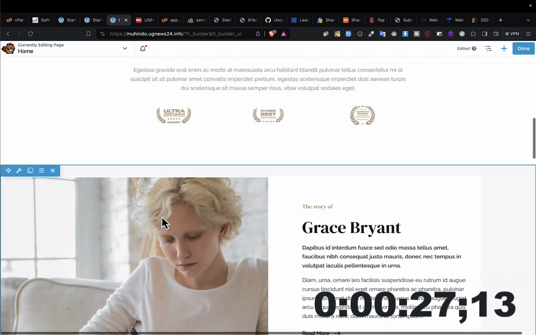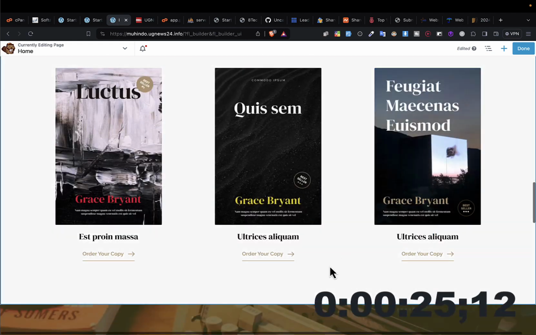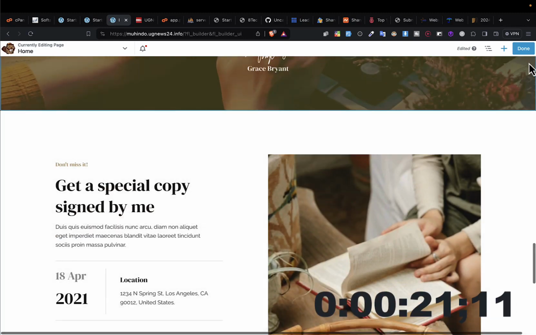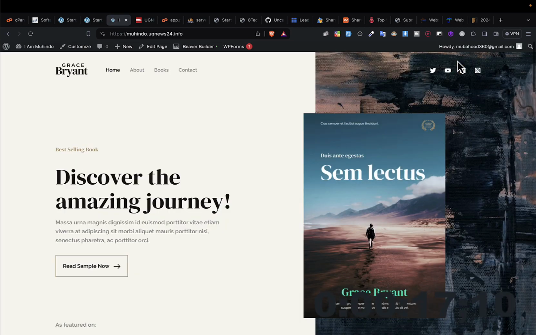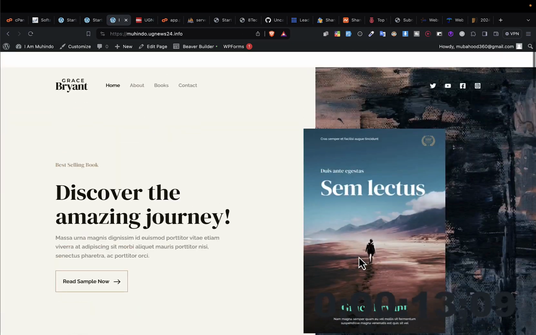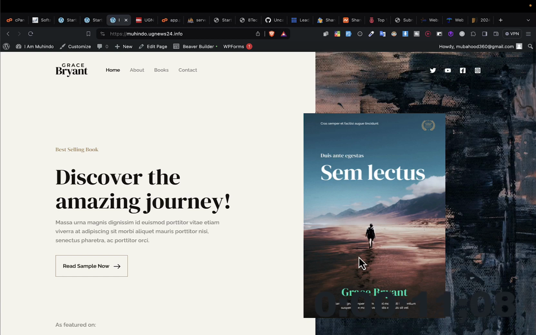So I can change anything. I can change the pictures. I can change the layouts. I can remove what I feel I don't want. I can change the colors. When I finish, I come to publish. Yeah, so that is a website and it is complete. You can even be able to visit anywhere, and I can be able to change it to anything that I want, as how I've demonstrated to you. And we have a list of templates that we can use to make our website look independent and unique without writing any code.